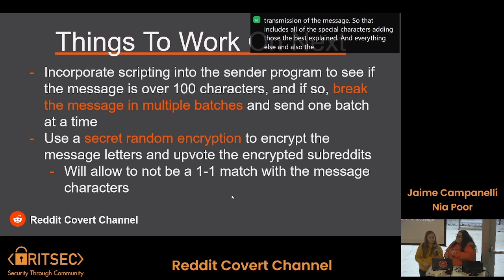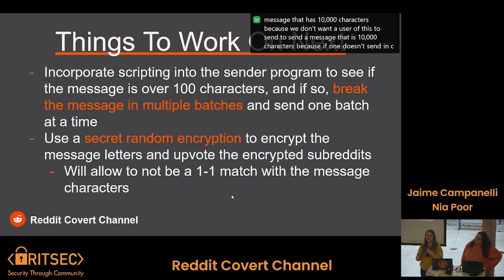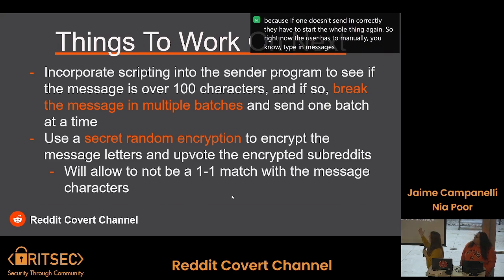Really quickly, this 100-character limit for a transmission is self-imposed because we don't want a user to send a message that has 10,000 characters, because if one doesn't send correctly, they have to start the whole thing again. So right now the user has to manually type in messages in batches of 100-character transmissions, but we're hoping to have this done automatically in the future. That's not something we're super concerned about.